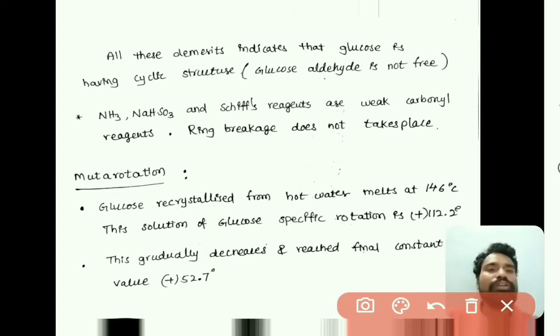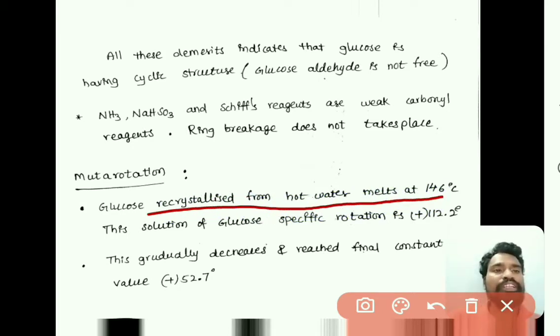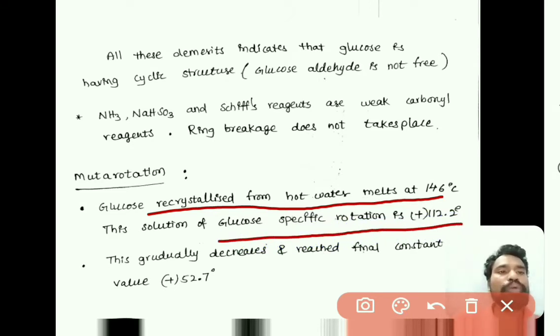Glucose recrystallized from hot water melts at 140 degrees centigrade, and this solution of glucose has a specific rotation of plus 112.2 degrees.